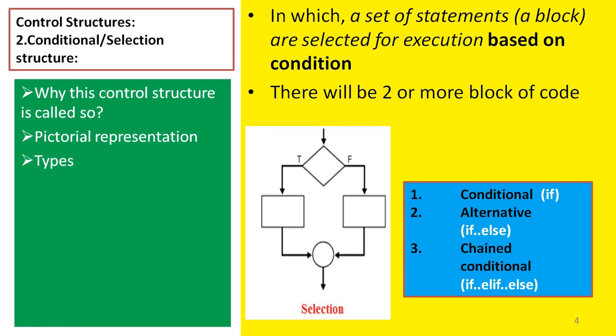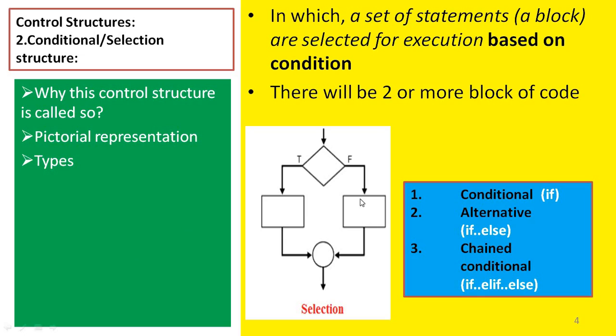The condition is created using an expression. We write the expression in this flowchart symbol, a diamond flowchart symbol. This expression will return Boolean values, either true or false. If it is true, the true block will be executed.